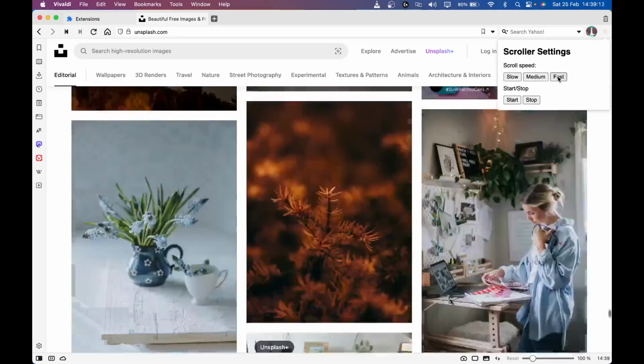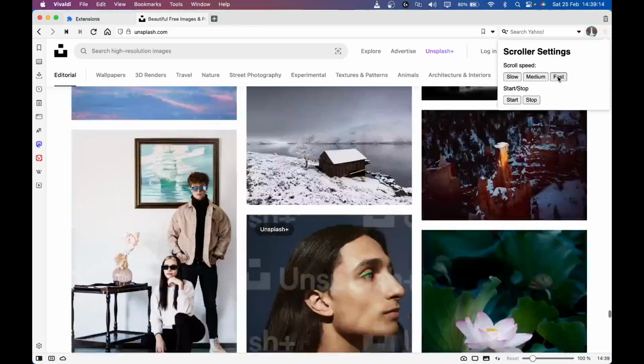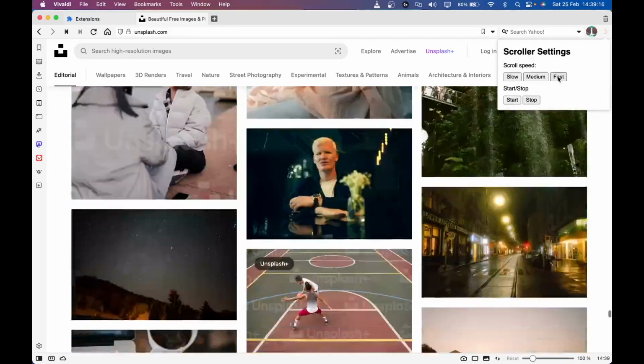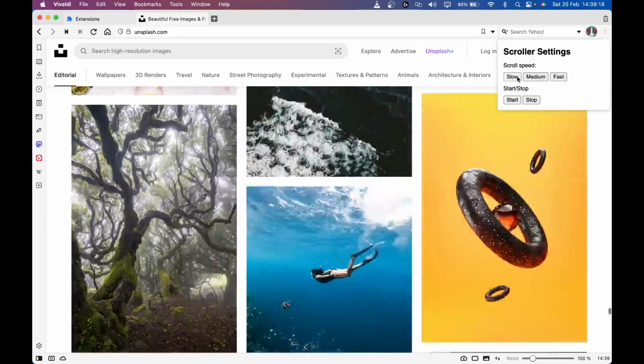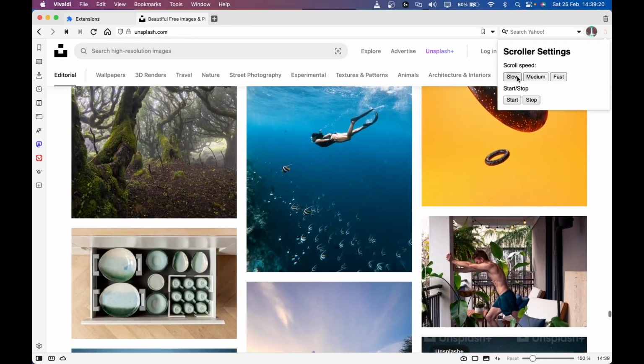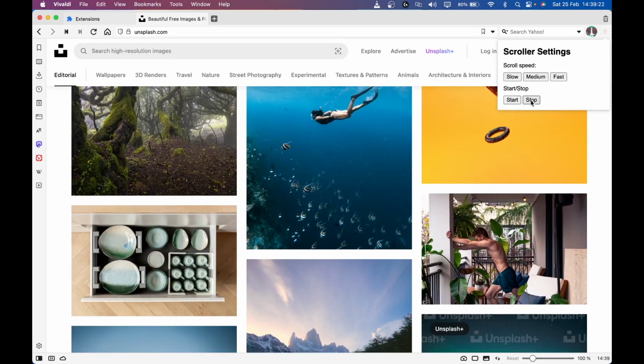You can see, it will keep scrolling, and it will load new content. I can make it slow again by just clicking on the slow button, or I can stop it using this button. So this is the demo of the extension that we are going to build today together.